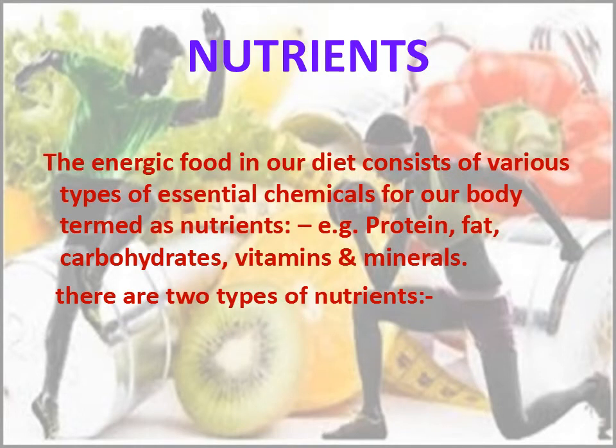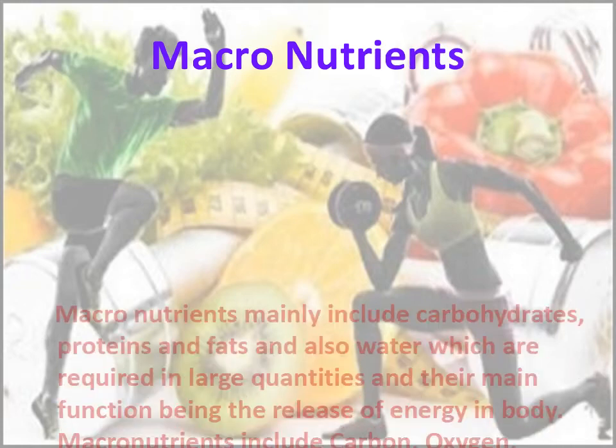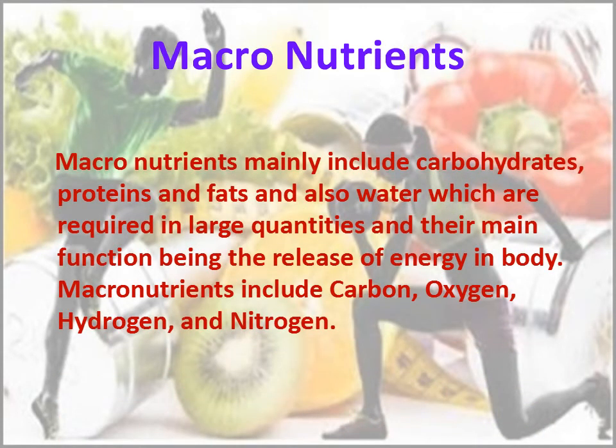Now, first type of nutrients is macronutrients. Macronutrients mainly include carbohydrates, proteins, and fats, and also water, which are required in large quantities, and their main function being the release of energy in body. Macronutrients include carbon, oxygen, hydrogen, and nitrogen. Now, macronutrients are the nutrients which are in largest quantity in our body, such as carbohydrates, protein, and fat.